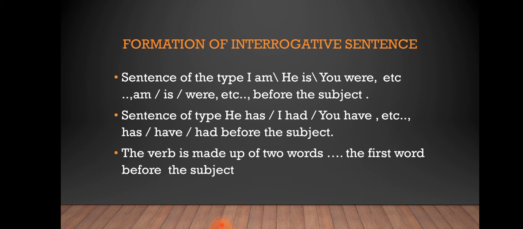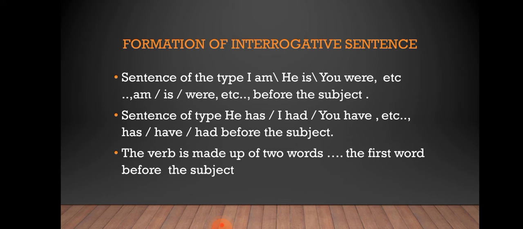Now, this is the formation of an interrogative sentence. For a sentence of the type I am a boy, it can become am I a boy? He is a doctor. Is he a doctor? Question mark. You were absent yesterday. Were you absent yesterday? So am, is, were, etc., we put before the subject.